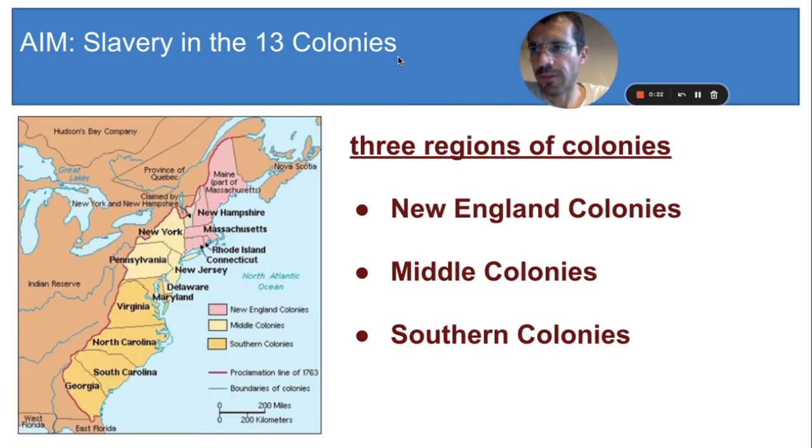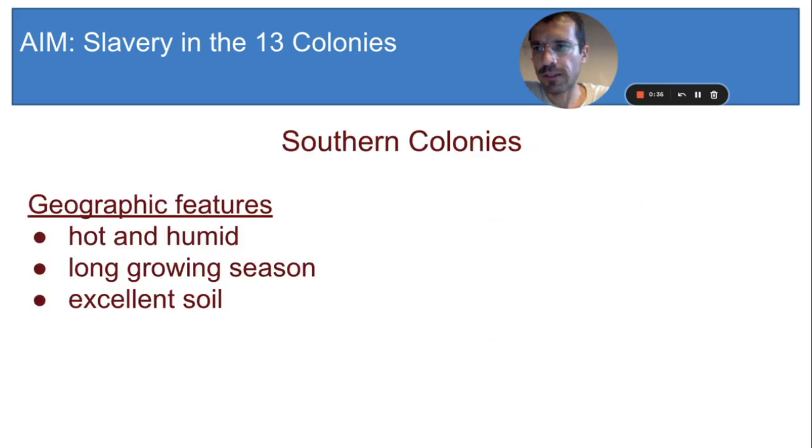All right, let's review some things that you learned over the past few days. England colonized North America, settling what we call the 13 colonies. There were 3 regions of colonies, with each region sharing certain characteristics. The southern colonies, Maryland, Virginia, North Carolina, South Carolina, and Georgia, had a warm, humid climate that was excellent for growing crops, especially cash crops. Although slavery was practiced in all of the colonies, most slaves were taken to the southern colonies, where they were forced to grow these cash crops.